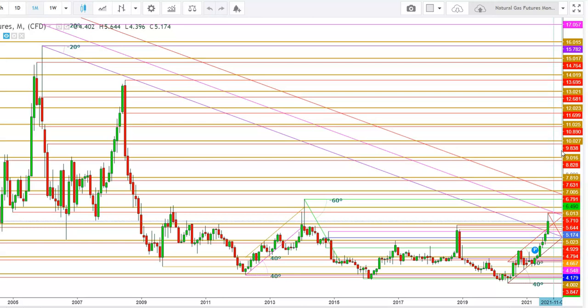So in case of a sharp U-turn, we'll have to have a knowledge about the resistance and support levels. Here I have pointed out major psychological resistance and the secondary resistances and the supports where the natural gas futures have been finding support and resistance for a long time. So we'll have to have a look at the journey of natural gas futures from a long time back